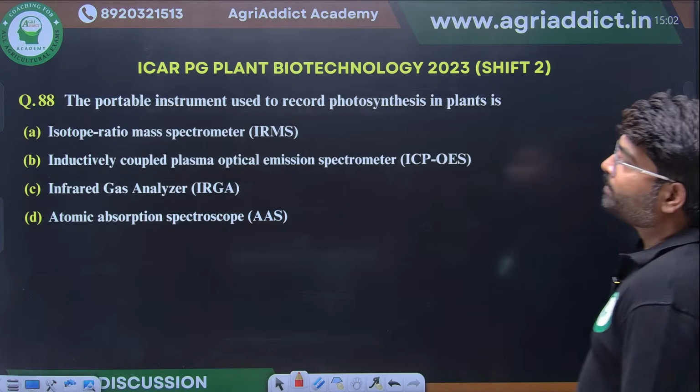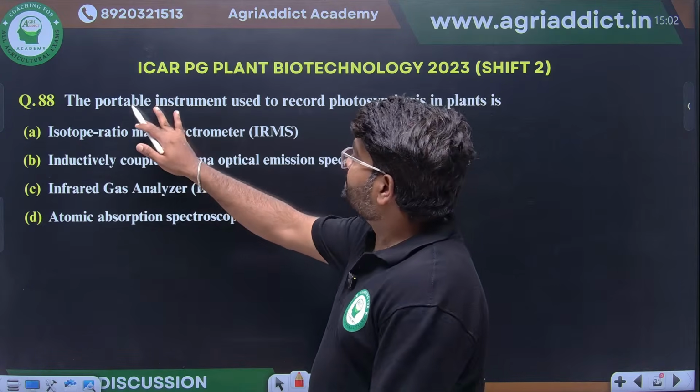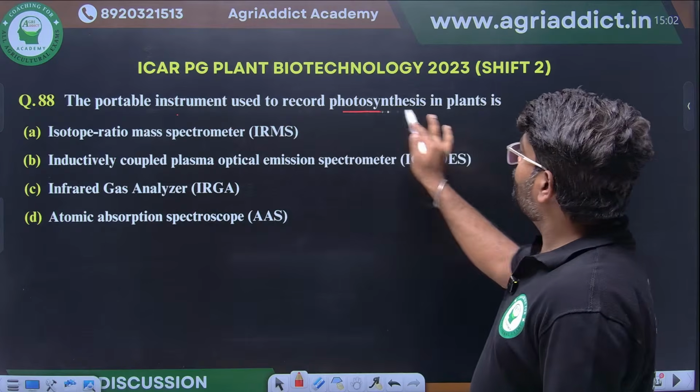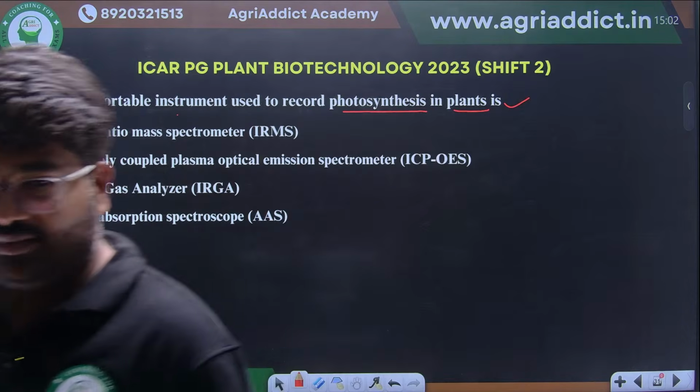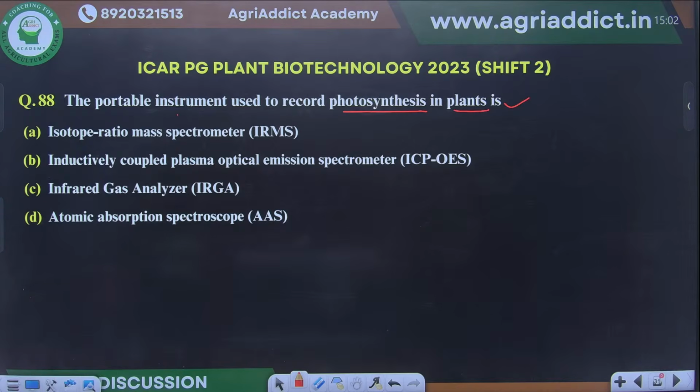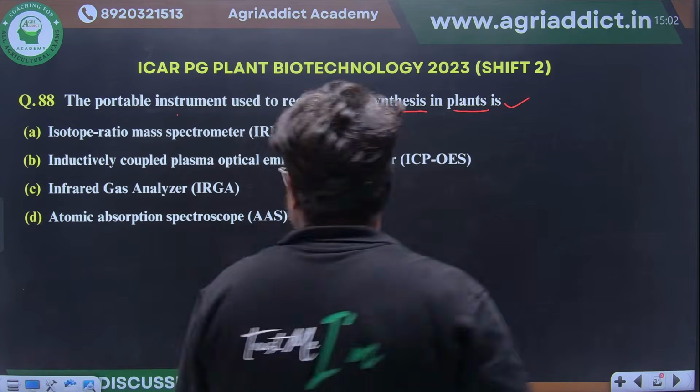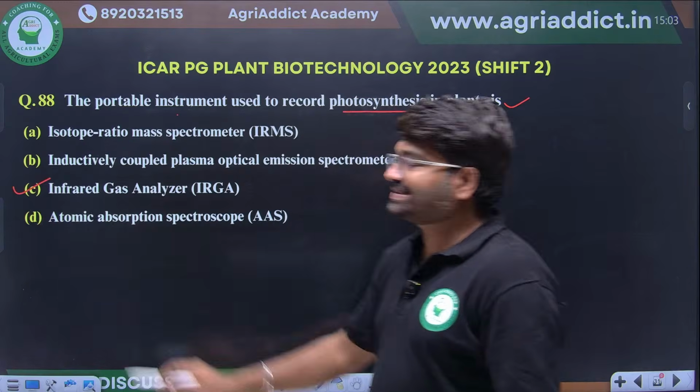The portable instrument used to record photosynthesis in plant. Simple. Select the option by elimination. What is the portable instrument used to record photosynthesis in plant? Option C, IRGA, yes.